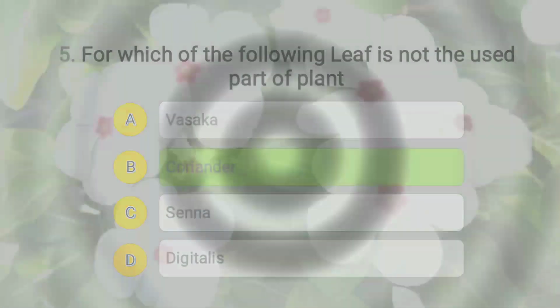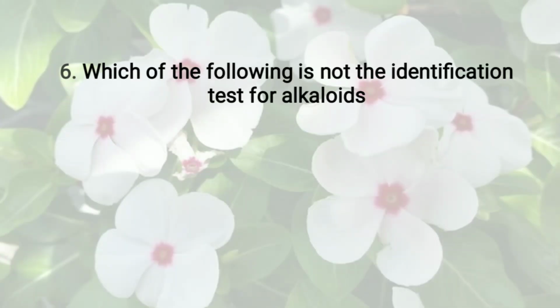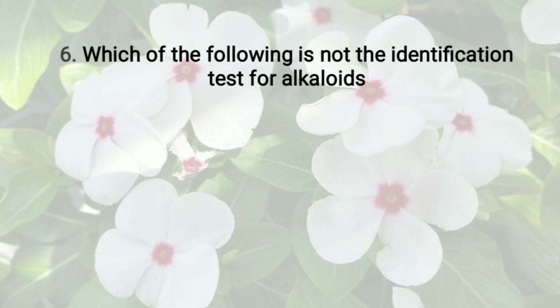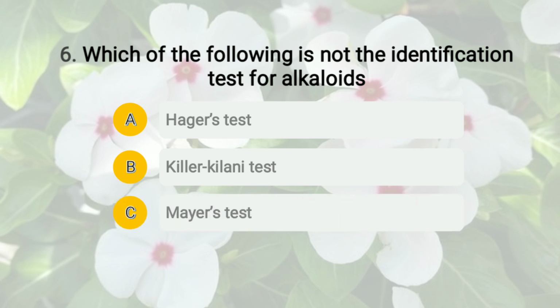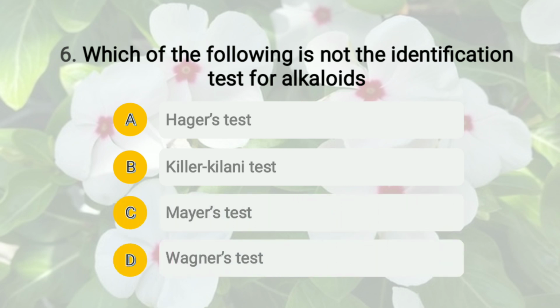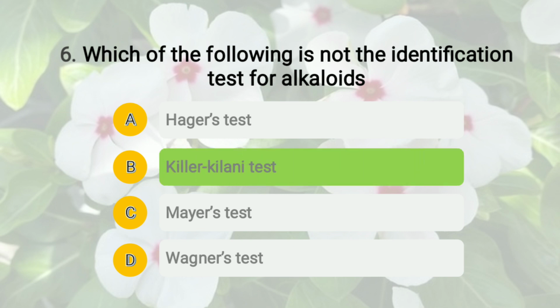Then moving to next question, question number 6. The question is which of the following is not the identification test for alkaloids? And the options are option number A Hager's test, option number B Keller-Killiani test, option number C Mayer's test, and option number D Wagner's test. And yes, you are very right. The correct answer of the question is Keller-Killiani test because it is used to determine cardiac glycosides.